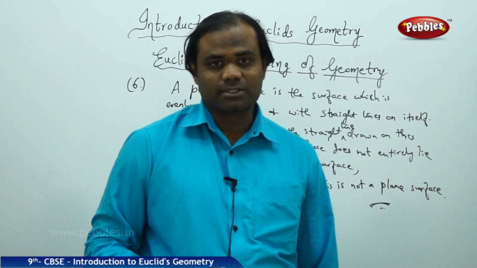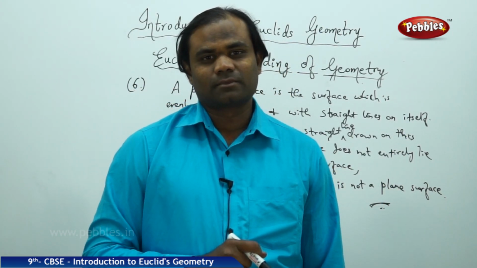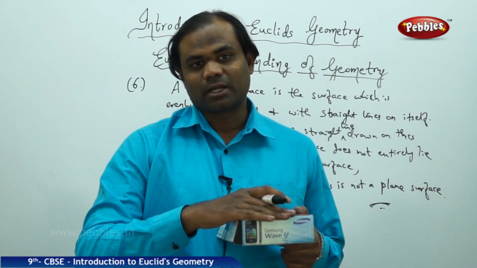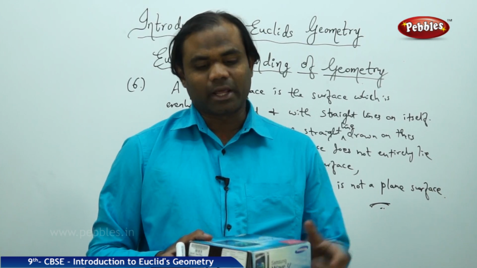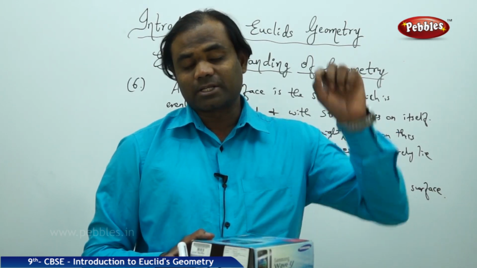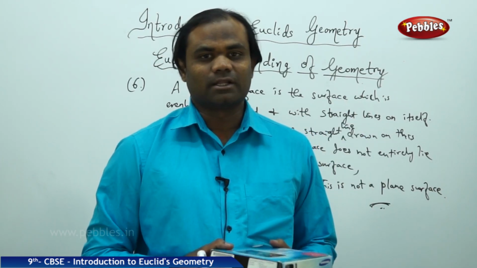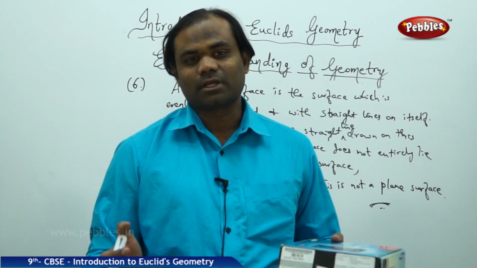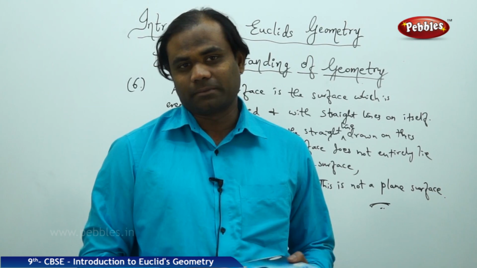That's how we understand the concept. Plane surface is a surface which is flat, and mathematically any straight line lying on the surface must entirely lie on itself. Is how we understand the plane surface according to Euclid's geometry.